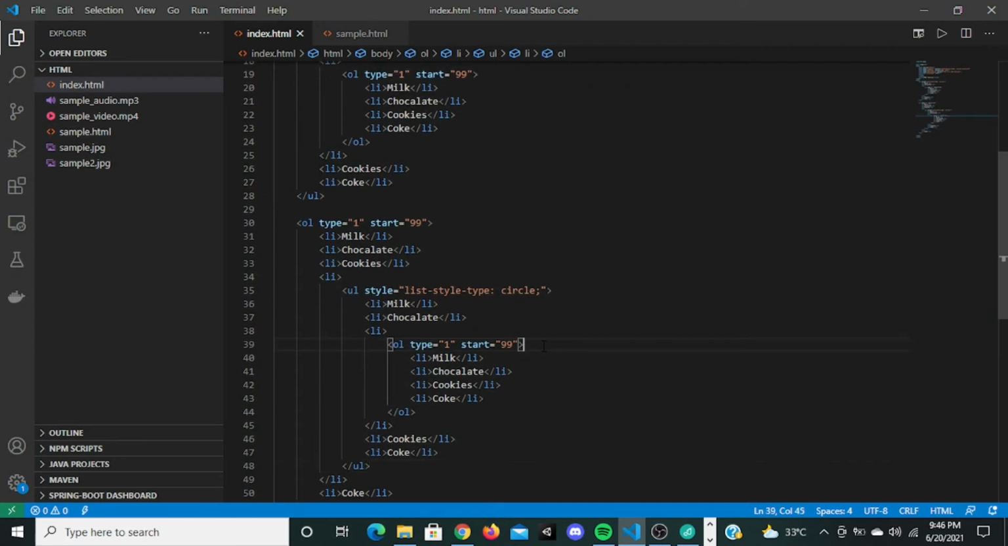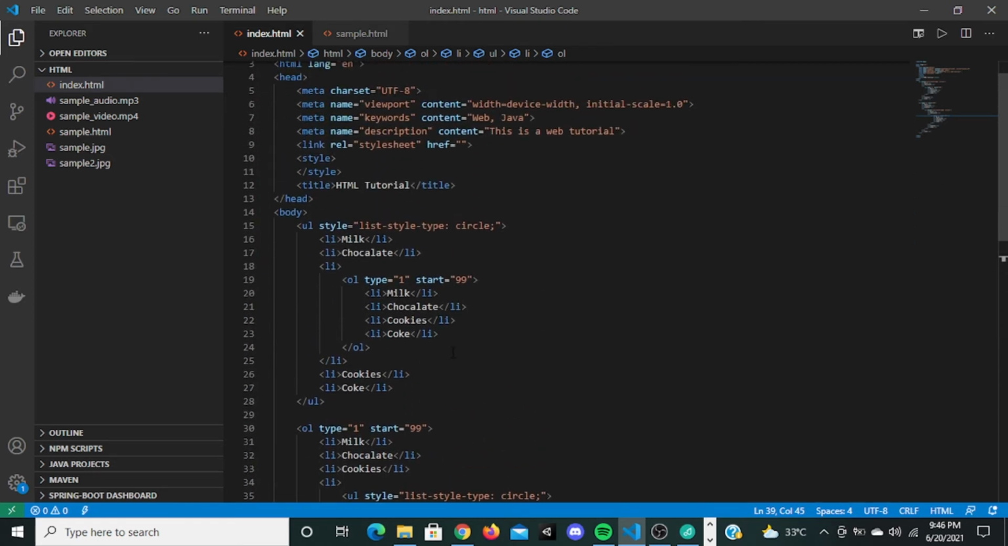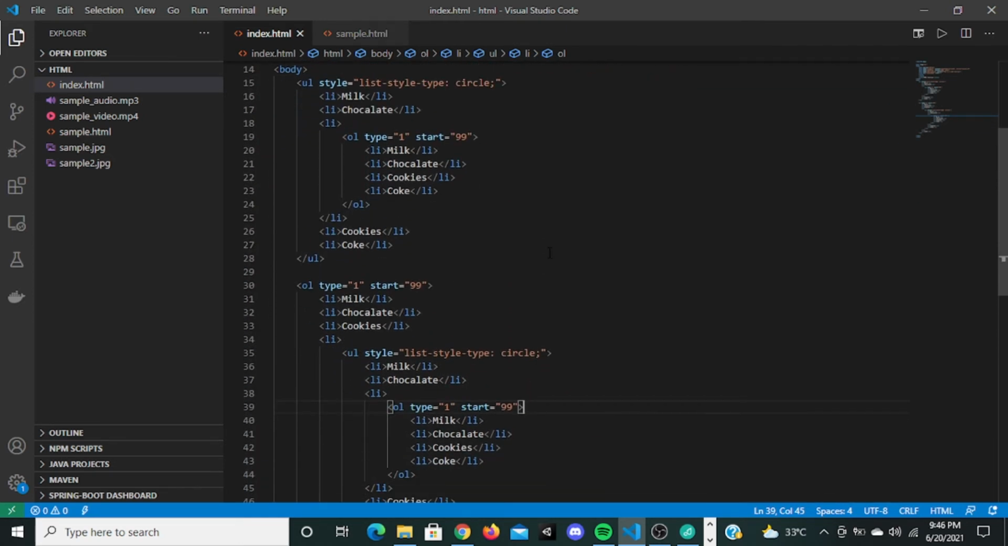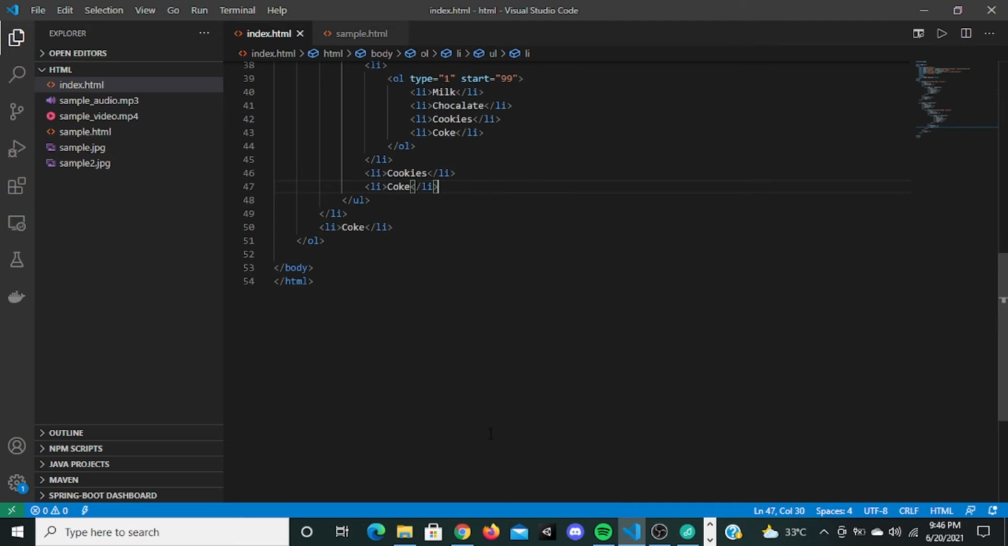Is the list clear? Is there any doubt? We will see how to make this list horizontal, like a horizontal list instead of vertical, in CSS. Don't worry. Are there any doubts in lists, or is it clear? I will cover the description list, don't worry. Are these two lists clear?